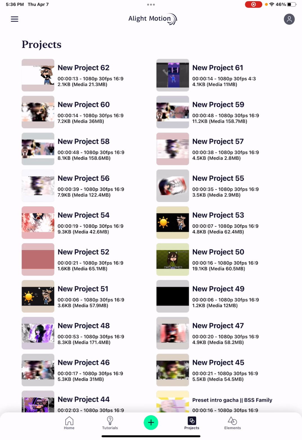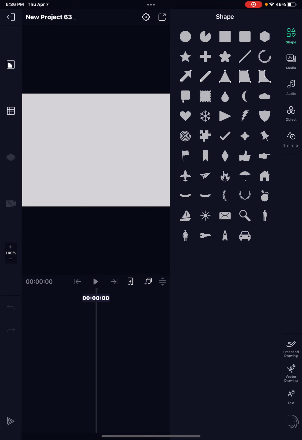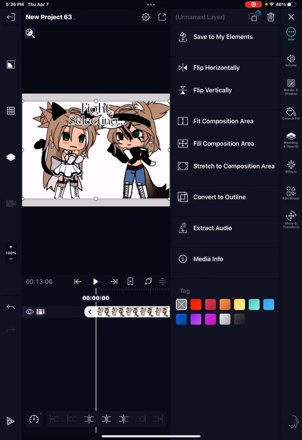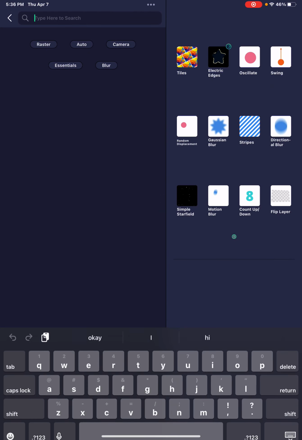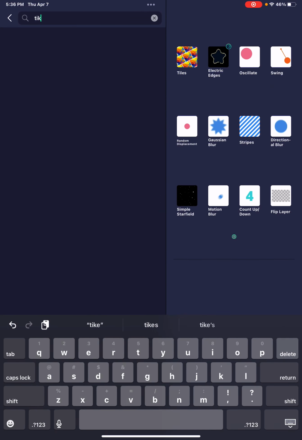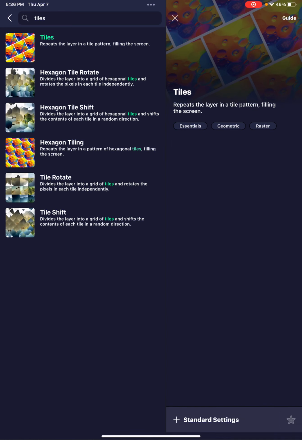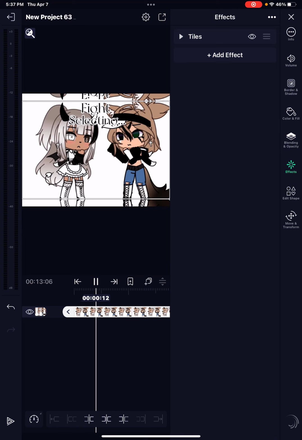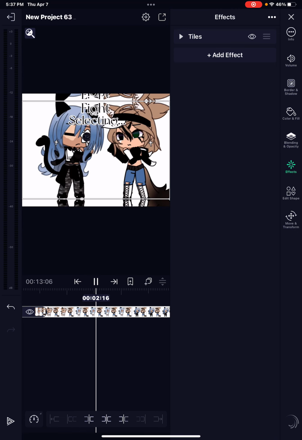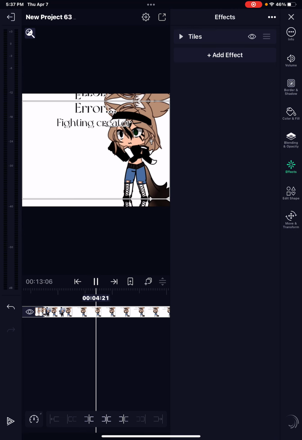Alight Motion project. Go to effects, tiles, add mirror, yep, it's doing it.